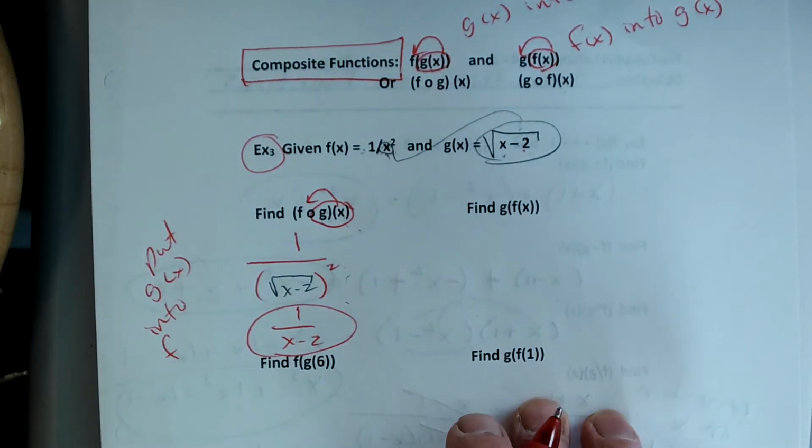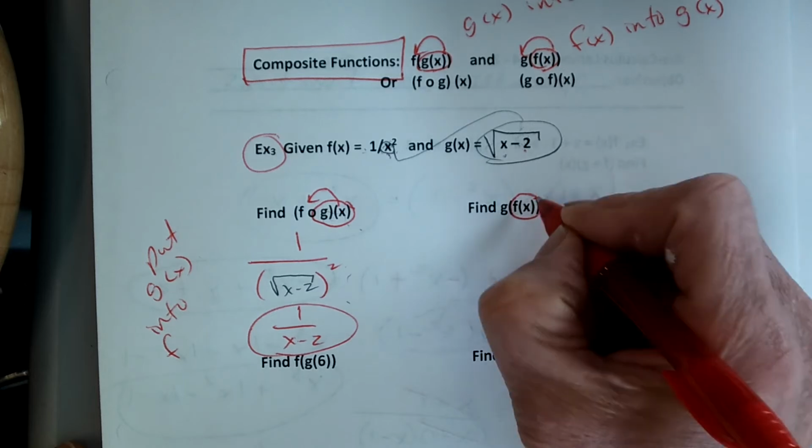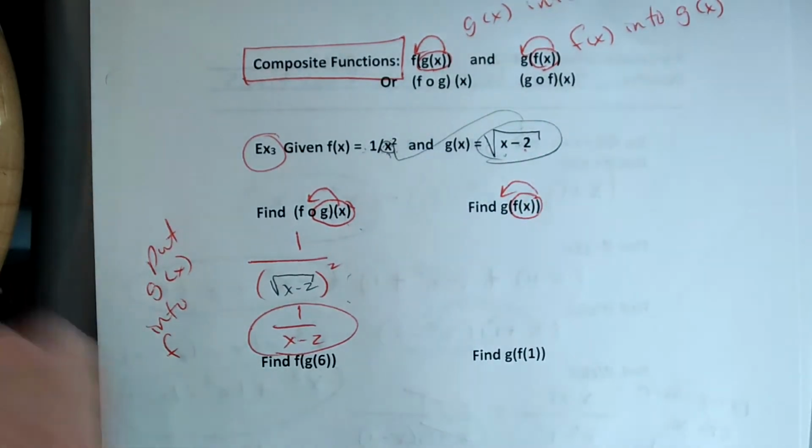These are hard until you get it. And once you get it, you're like, this is easy, okay? Now, we're going to do just the opposite. We're going to take f of x and put it into g, okay?